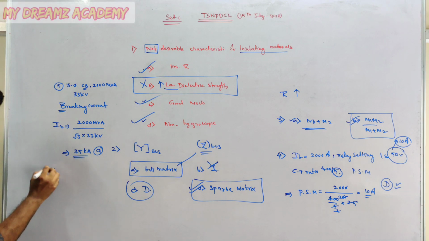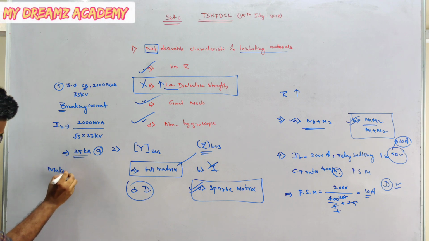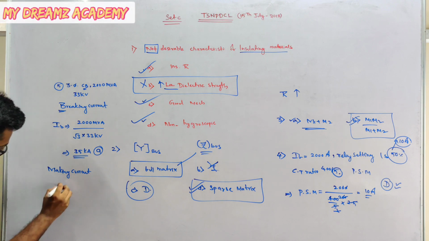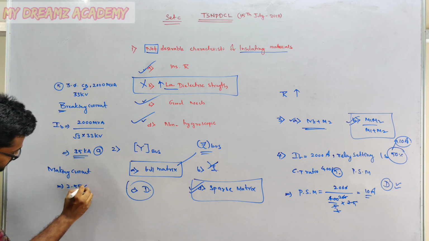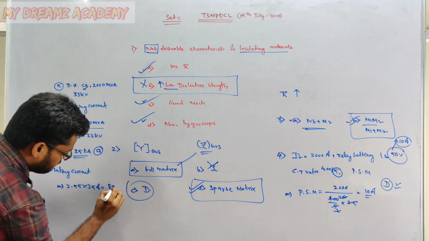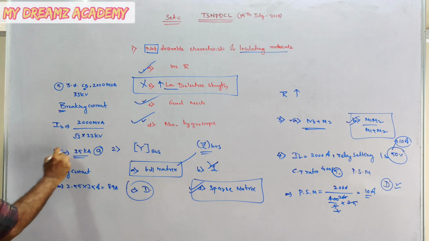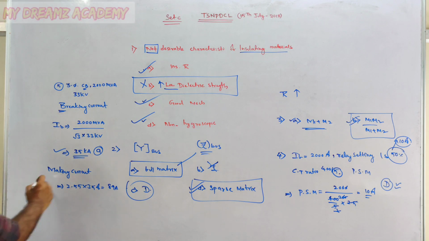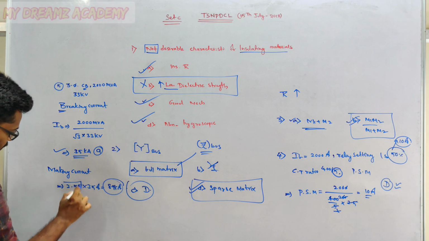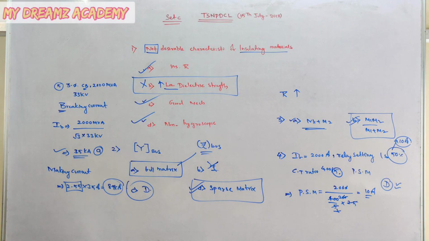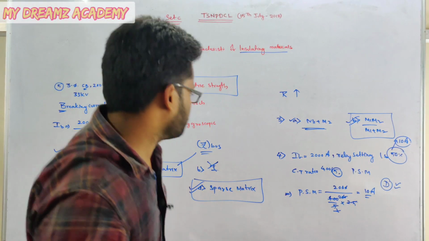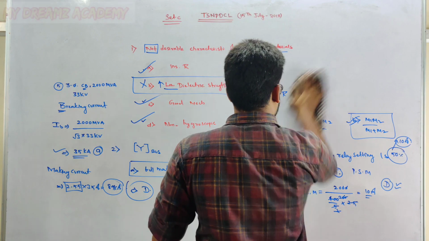Now this is the breaking current. If you want to calculate the making current, it is calculated as 2.55 times 35 kilo ampere. If you calculate this, it gives 89 kilo ampere. Breaking current is 35 kilo ampere, making current is 89 kilo ampere. Making current equals 2.55 times the breaking current. Next we are going to see the sixth question.